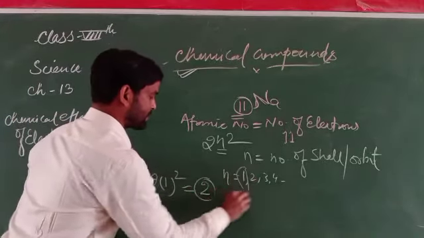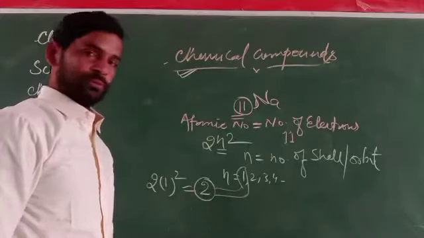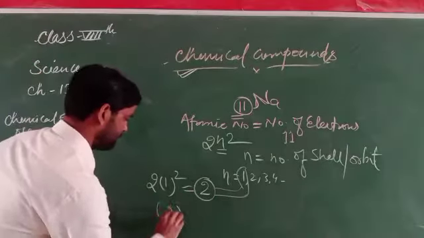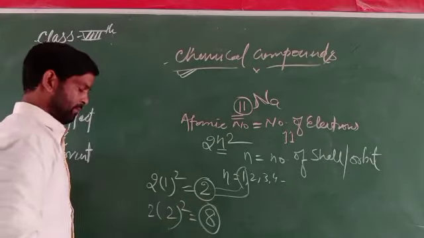So in the first shell the maximum number of electrons will be 2. In the second there will be 8.